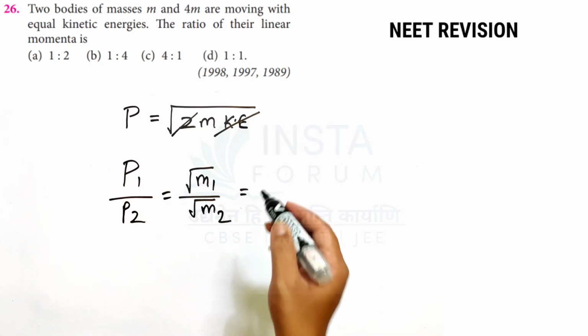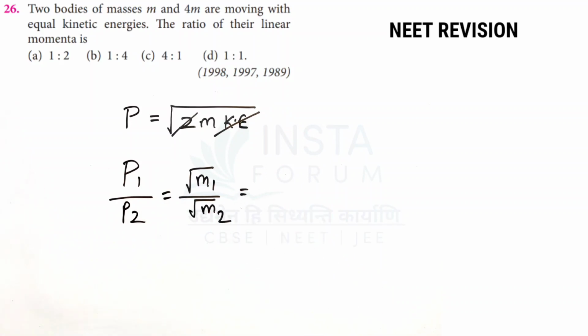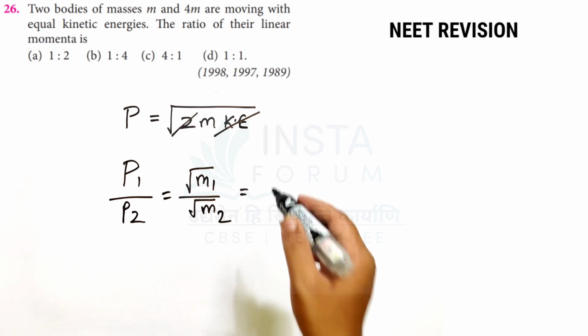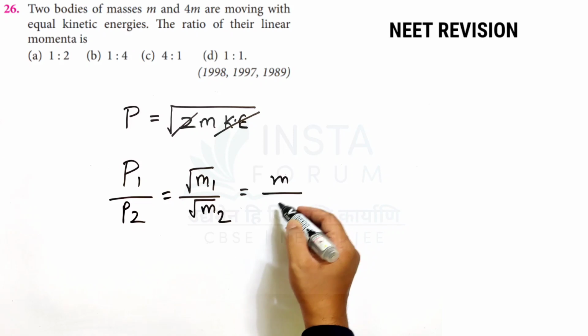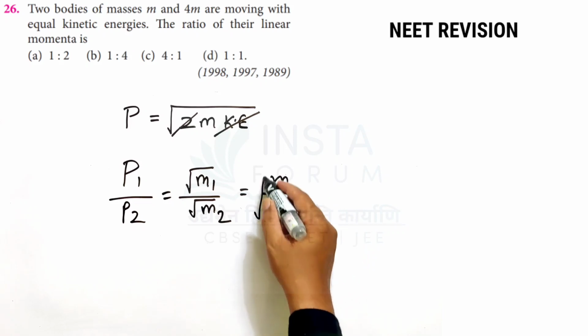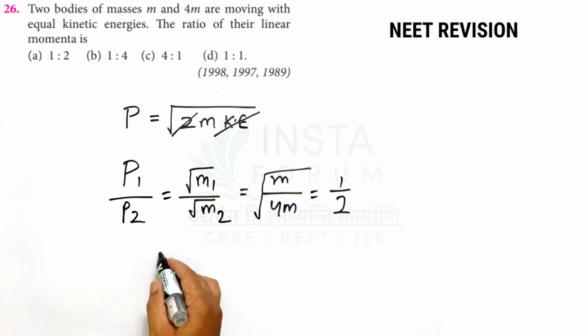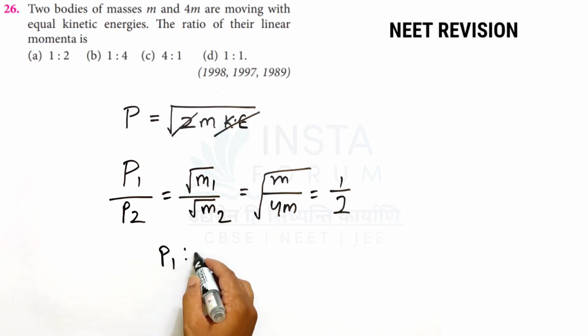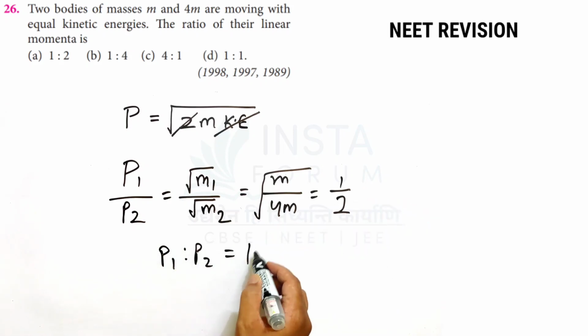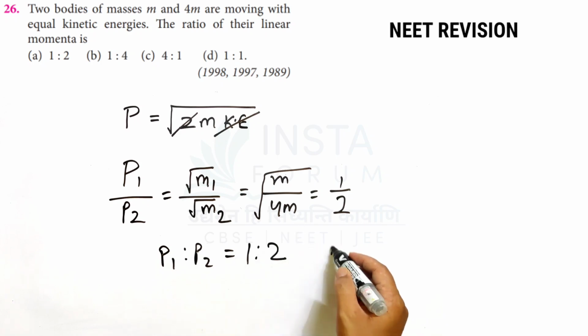Now the ratio of their masses is given in the question as m and 4m. So it will be root m by root 4m, or it will be 1 by 2. So the ratio will be P1 is to P2 equal to 1:2. So option A is correct.